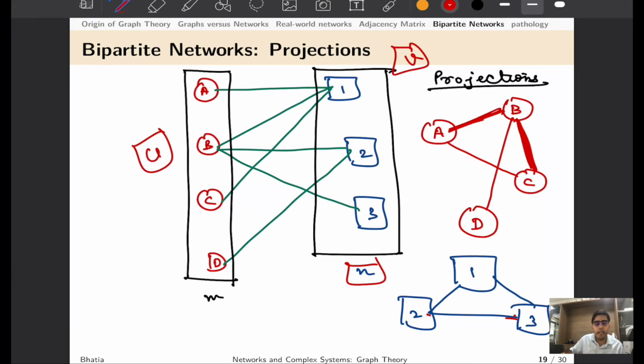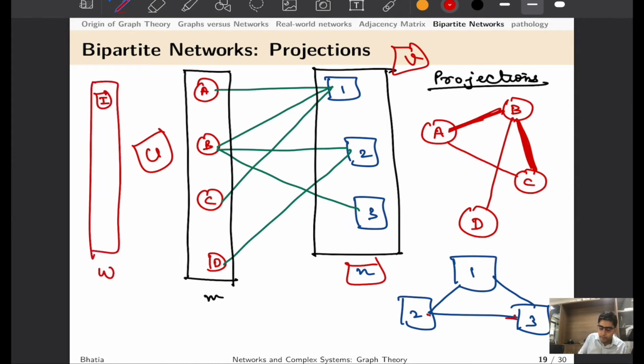They may have some ingredients that are in common, and those ingredients in turn can have some flavor compounds that have some commonality, and that would become a tripartite network. That is, in addition to U and V, we would also have a layer of W, which is denoted by, let us say, Roman letters 1, 2, 3, 4, and they are interacting with each other.